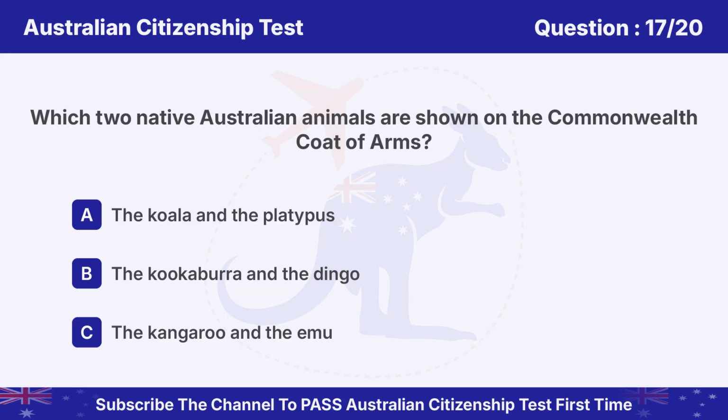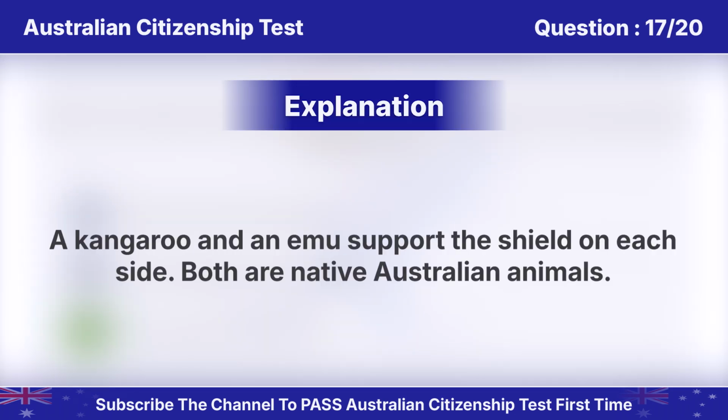Question 17. Which two native Australian animals are shown on the Commonwealth Coat of Arms? Option A. The koala and the platypus. B. The kookaburra and the dingo. C. The kangaroo and the emu. Answer is C. The kangaroo and the emu. A kangaroo and an emu support the shield on each side. Both are native Australian animals.